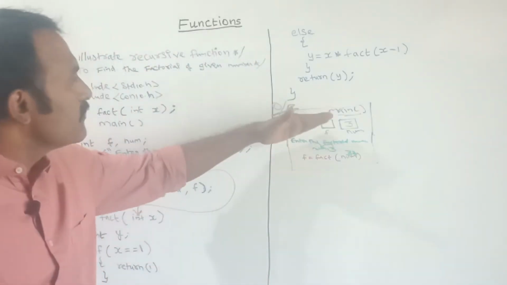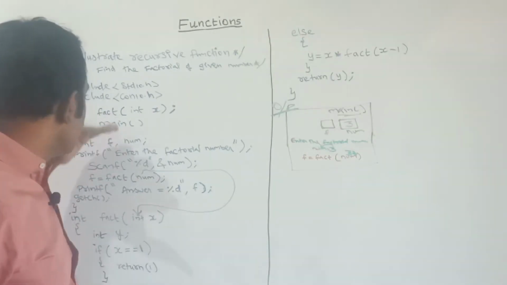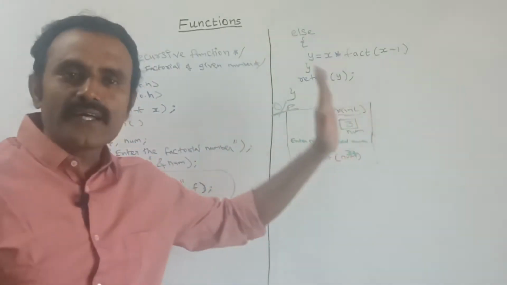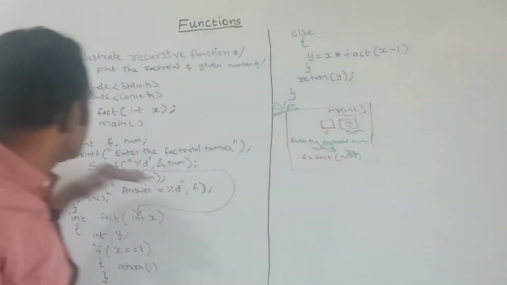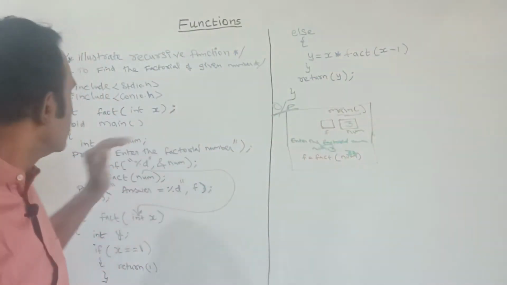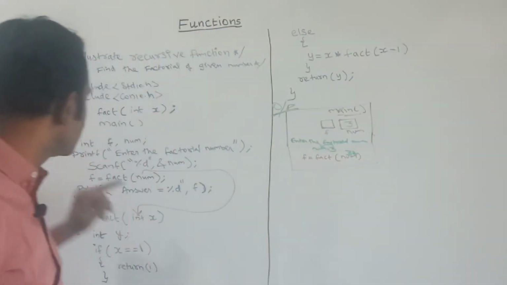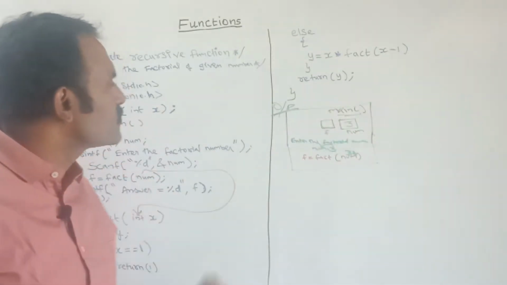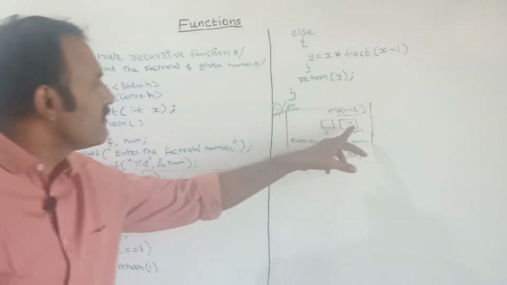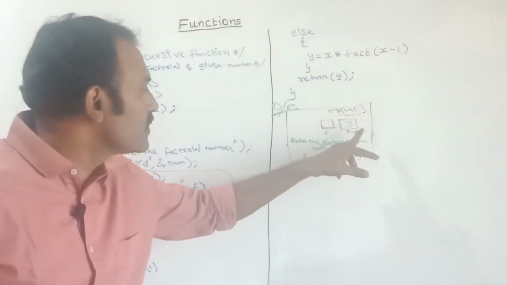So this is the main function. This is also a function. When it comes inside the main function, the frame set is created in the stack memory. In this frame, space will be allocated for the two variables f and num. After that, whatever value you give as input will be stored. Here I have given the value 3, so variable num holds the value 3.